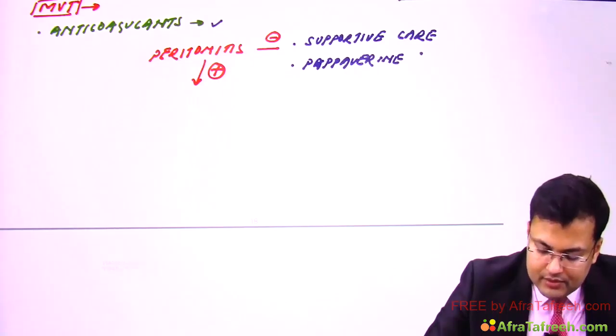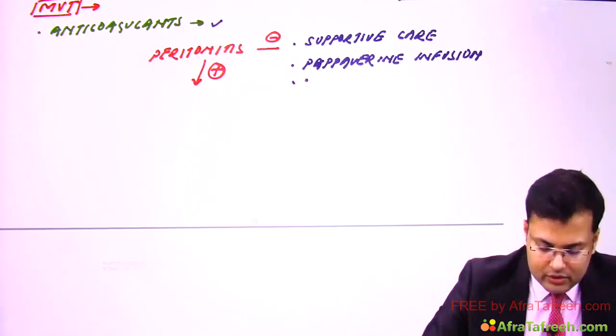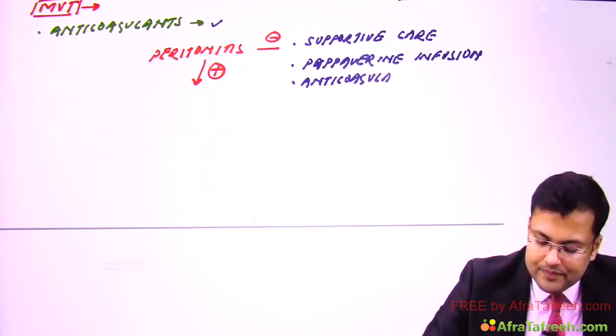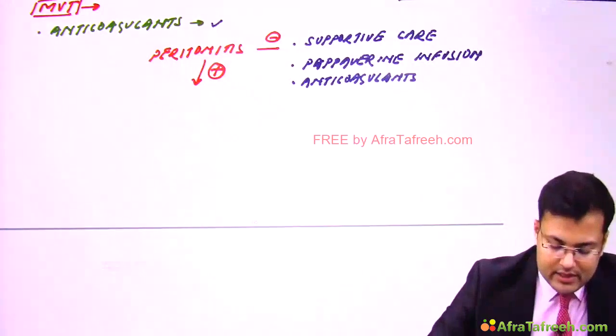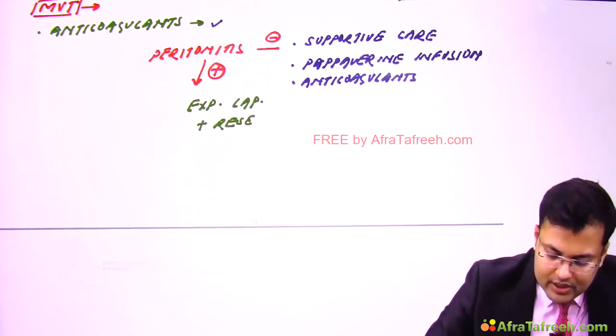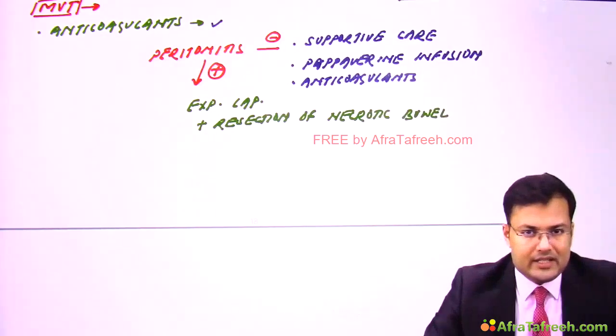And the patients who are having mesenteric venous thrombosis, in those cases we give anticoagulants. Simple. And the second situation where the patient is already having peritonitis, in these patients we go for exploratory laparotomy plus resection of necrotic bowel. Clear? So this is how we manage the patients of acute mesenteric ischemia.